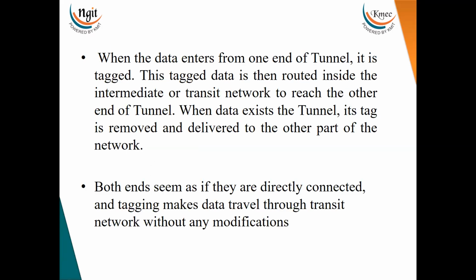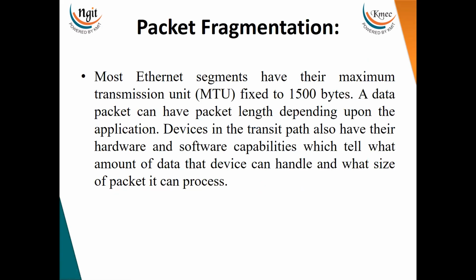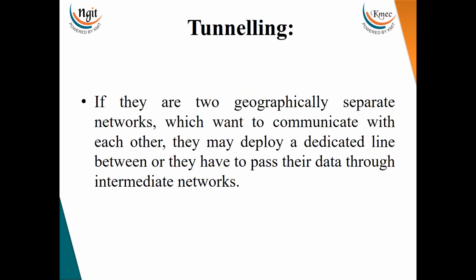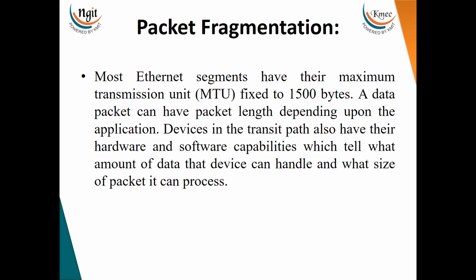When the data enters from one end of the tunnel, it is tagged. This tagged data is then routed inside the intermediate or transit network to reach the other end of the tunnel. Both ends seem as if they are directly connected, and tagging makes the data travel through the transit network without any modifications. Now we have learned what is meant by internetworking and tunneling, and we'll learn what is meant by packet fragmentation.